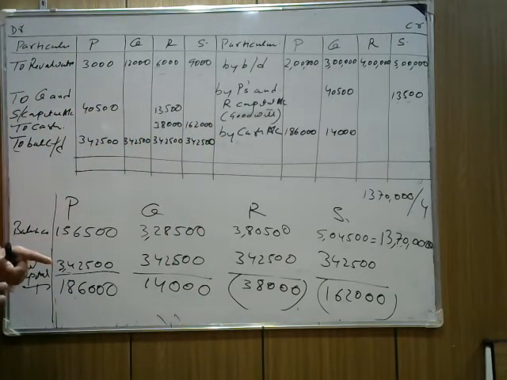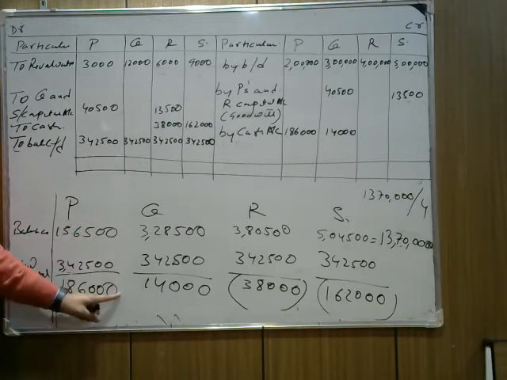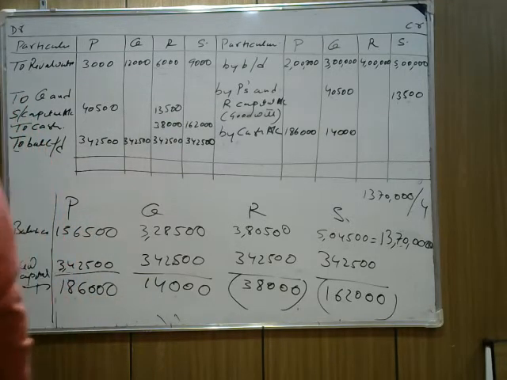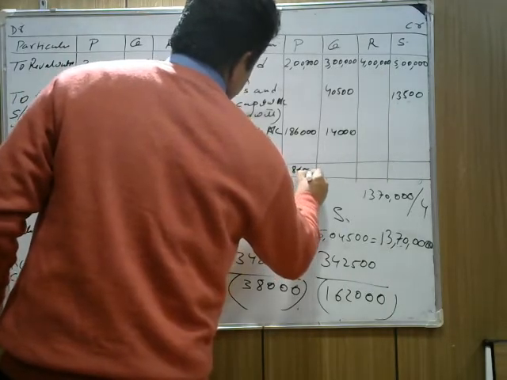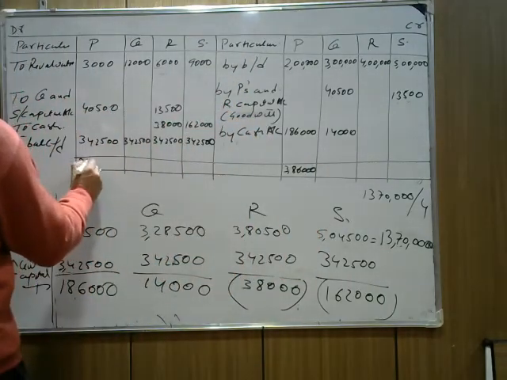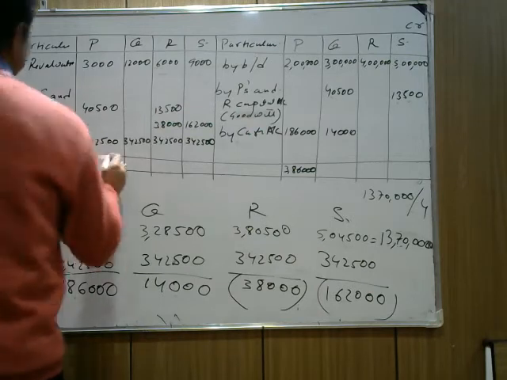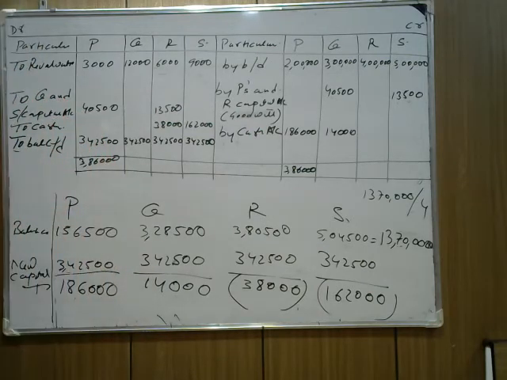How do we understand this? Take the snapshot. I have already made the working note here. Understand it. Now we will do the total. It's coming 3,86,000 for him. So we write 3,86,000 here. For Q, if you add them, it's 3,54,500.